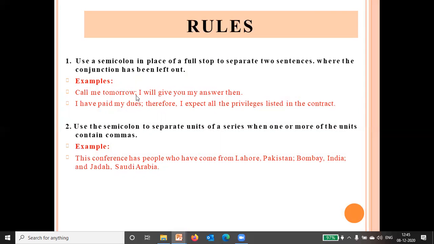So here in place of using a conjunction, we are using what? Semicolon. I have paid my duties; therefore, I expect all the privileges listed in the contract. Now, use the semicolon to separate units of a series when one or more of the units contains a comma. So with this, we are not going to go into detail.